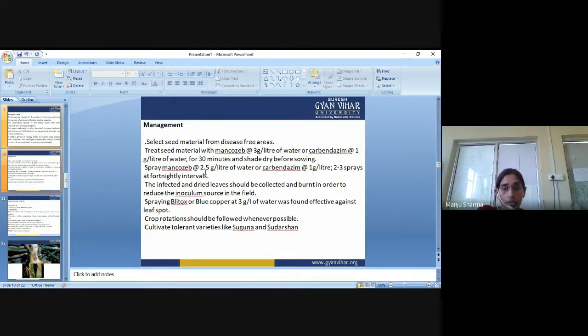Crop rotation should be followed whenever it is possible. Then cultivate tolerant varieties like Suguna and Sudarshan to prevent outbreak of the disease, and we have to apply crop rotation.